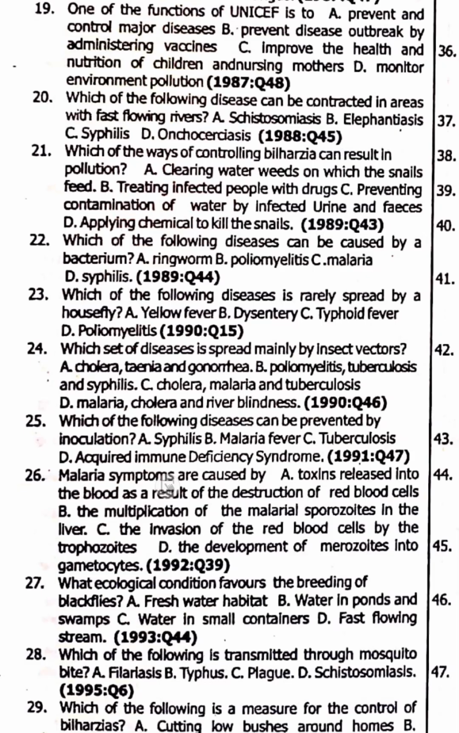The trophozoite will invade the red blood cell, develop into merozoite, and destroy the red blood cells to release toxins. That phase is called the erythrocytic phase. Next, the merozoites invade more cells while the toxins cause the symptoms.